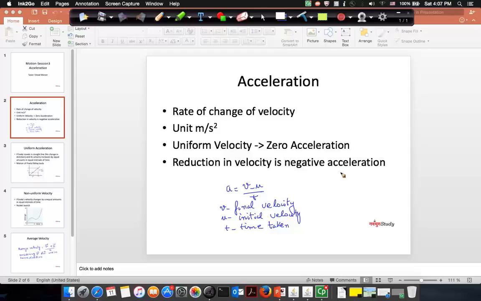If it was uniform velocity, then there is no acceleration, and that is uniform motion, as we have seen before. So when there is uniform motion, there is no acceleration. So zero acceleration for uniform motion.